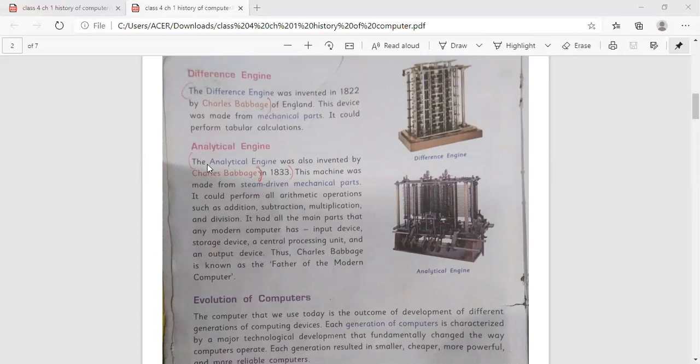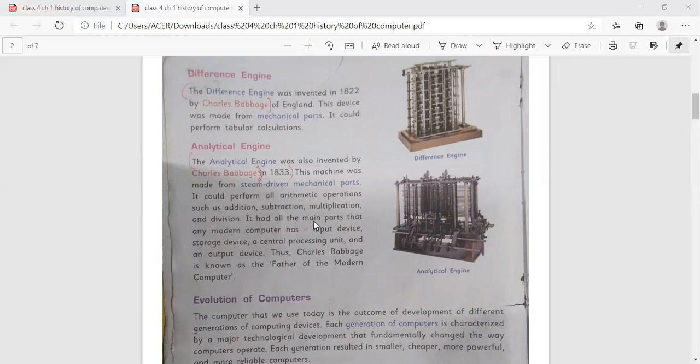Analytical engine. The analytical engine was also invented by Charles Babbage in 1833. This machine was made from steam-driven mechanical parts. It could perform all arithmetic operations such as addition, subtraction, multiplication, and division.